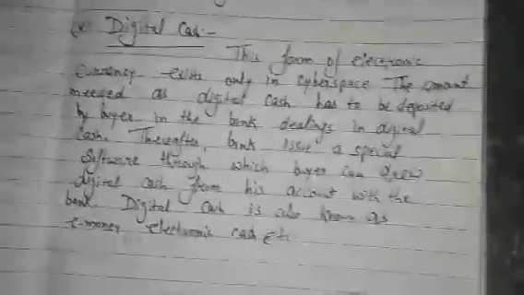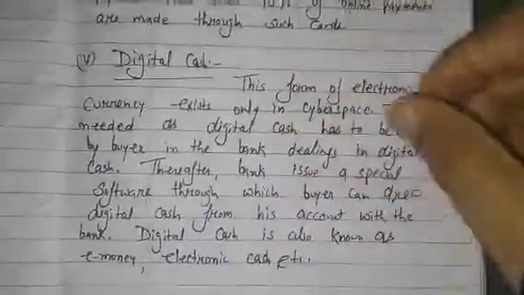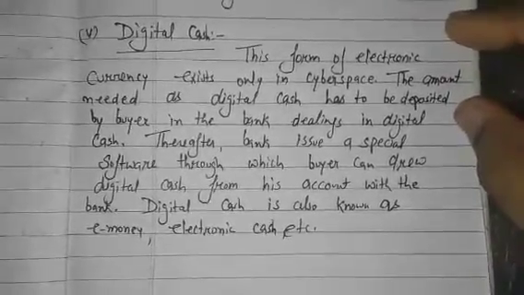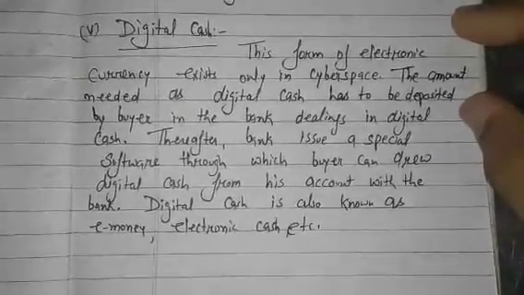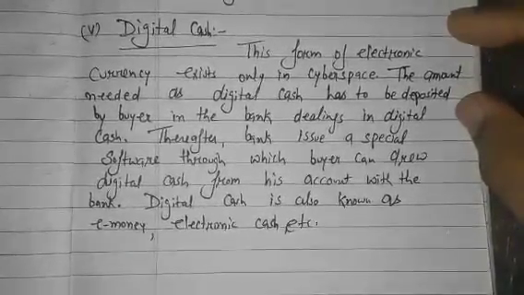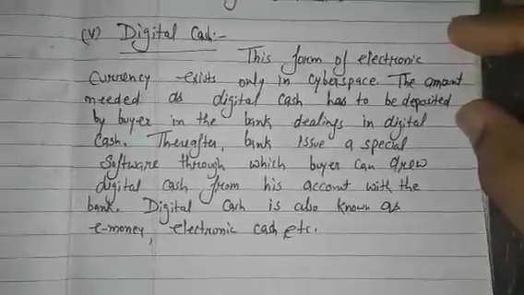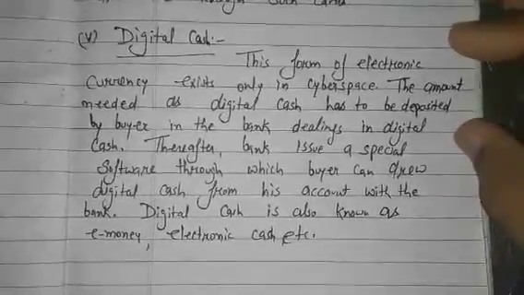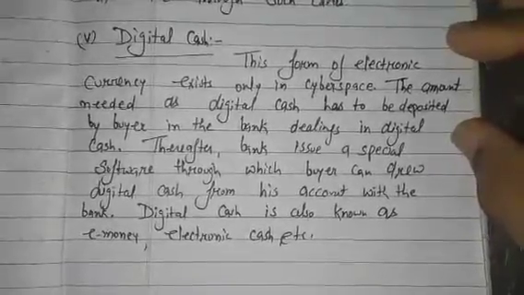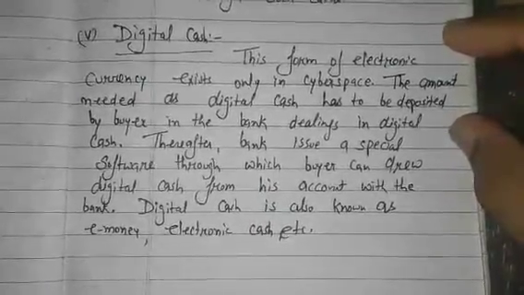Here I want to take one example also. Maybe you have heard the name. Nowadays digital currency is based on Bitcoin. Maybe not everyone has heard it, but some students must have heard the name Bitcoin. Bitcoin is also based on digital currency. It is not approved in your country, but it is approved by other countries also. So at that time, if you want to purchase any type of product, you can also pay the amount with the help of Bitcoin. That type of transaction, that type of payment method, is also based on digital cash.